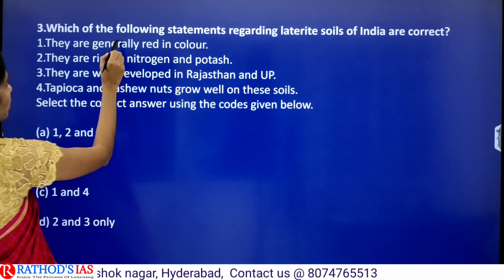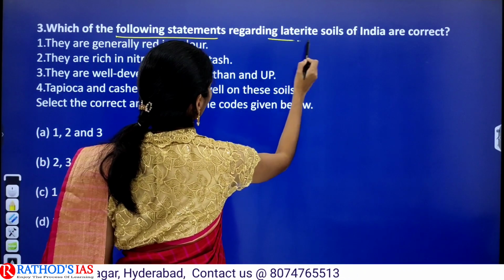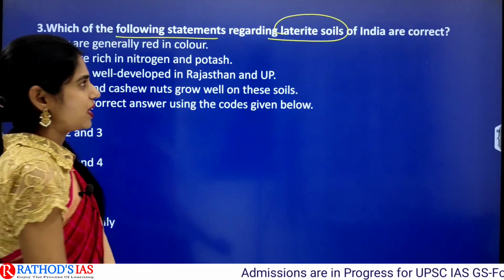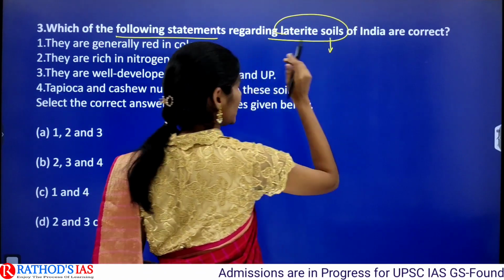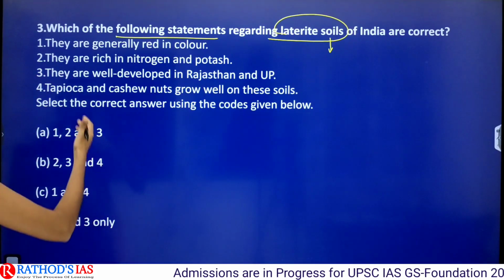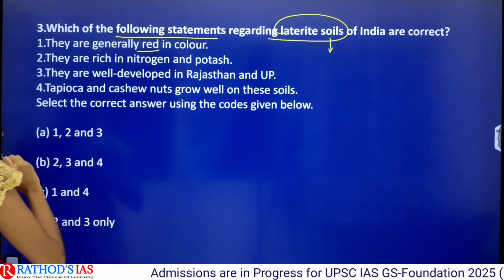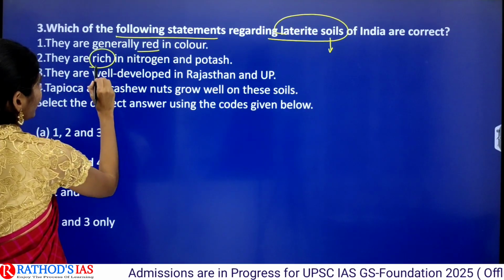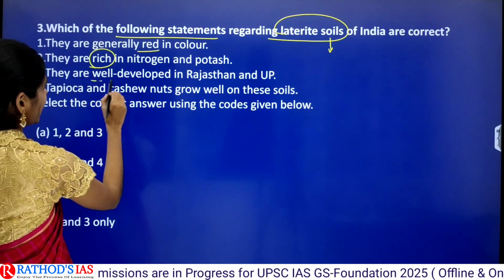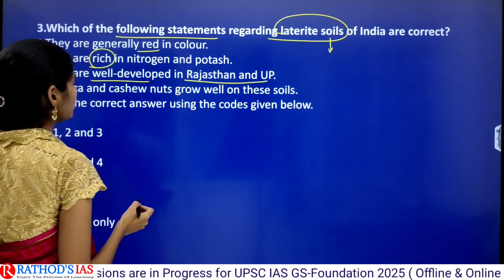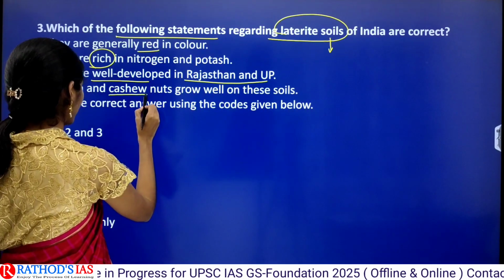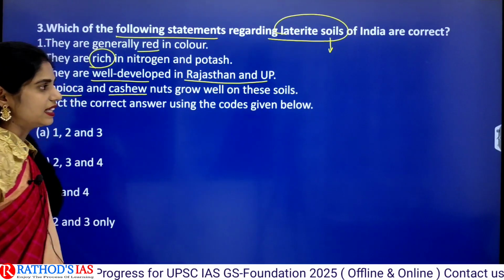Third question is, which of the following statements regarding laterite soils of India are correct? So this question is from the topic of soil and it is one of the repeated themes. So first statement is they are generally red in color and they are rich in nitrogen and potash. And third statement is they are well developed in Rajasthan and UP. Next one is tapioca and cashew nuts grow well in these soils.